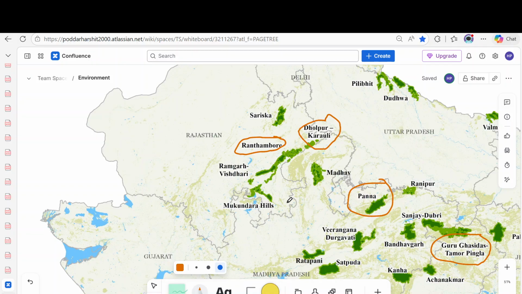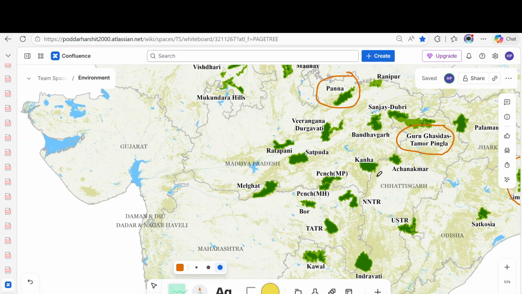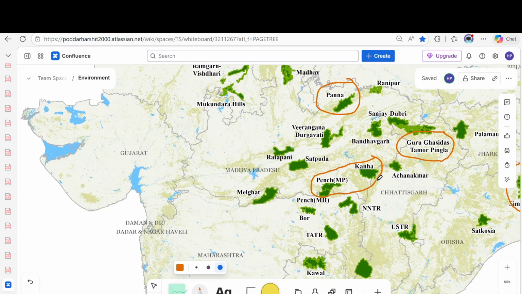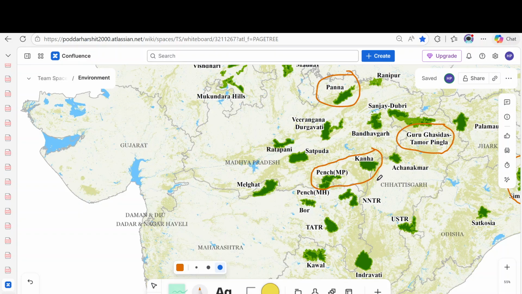Okay. So I have seen news right now. These two tiger reserves, Kanha and Pench. This Kanha and Pench tiger reserve is also in news due to the Kanha Pench corridor being created. A lot of roads are passing through this Kanha and Pench tiger reserve. It is also in news in MP.